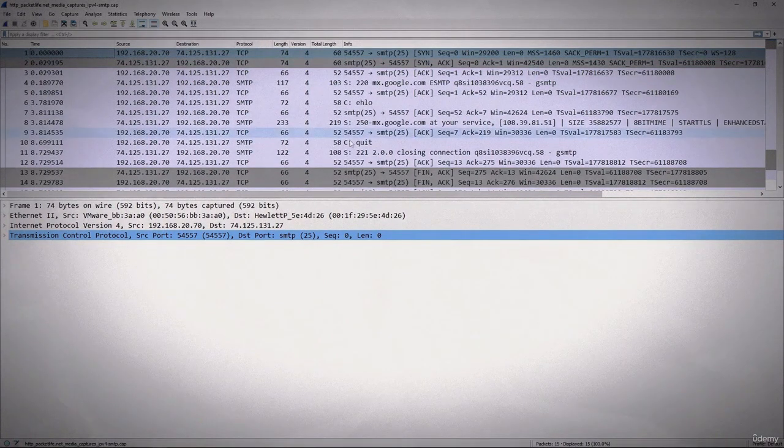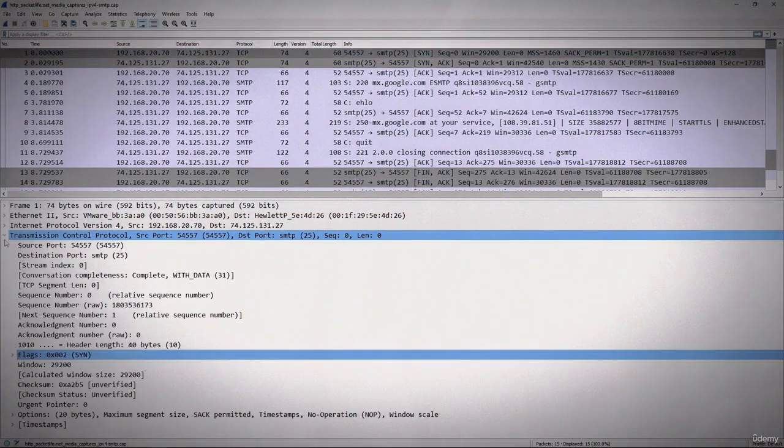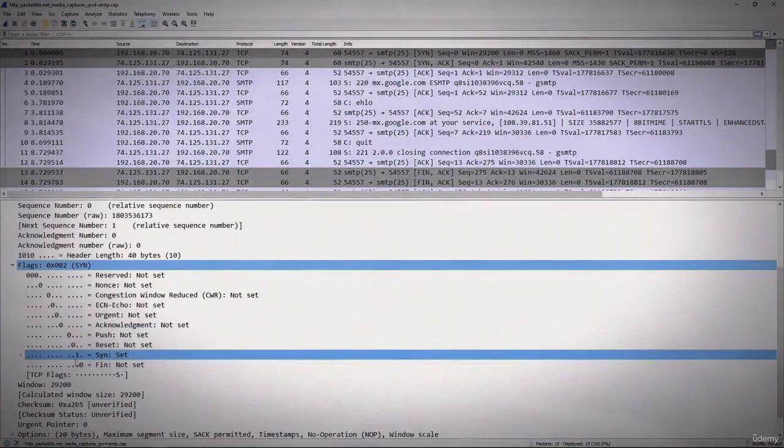So let's take a look at the TCP header. This indicates what's going on. If we take a look at the flags and drop this down, here you see the SYN flag set. Again, that's from the client to the server trying to initiate a conversation.